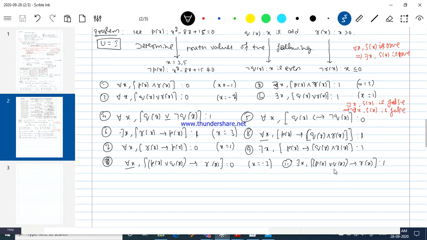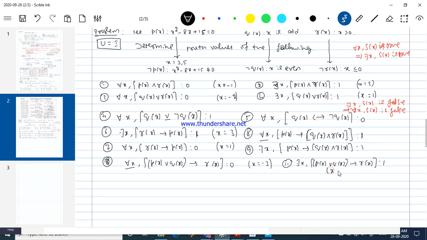Or you can also consider negative even numbers. For negative even numbers, your hypothesis itself is false, so I need not look into r of x. Even in that case, it becomes a true statement. You can give so many examples.